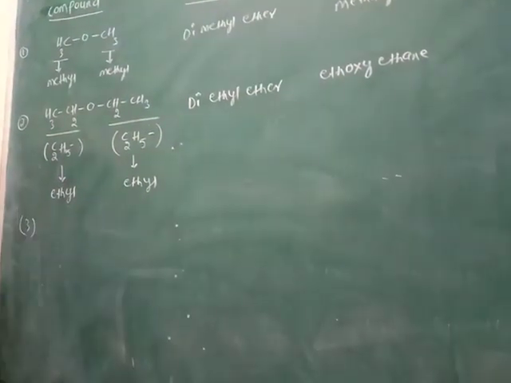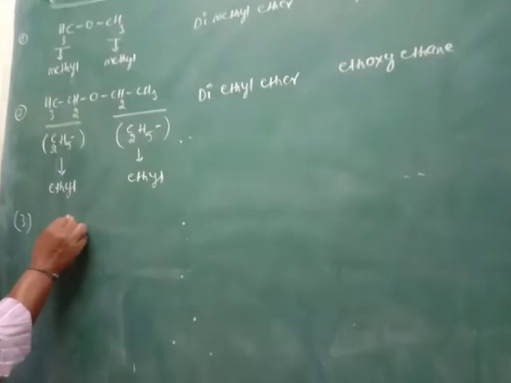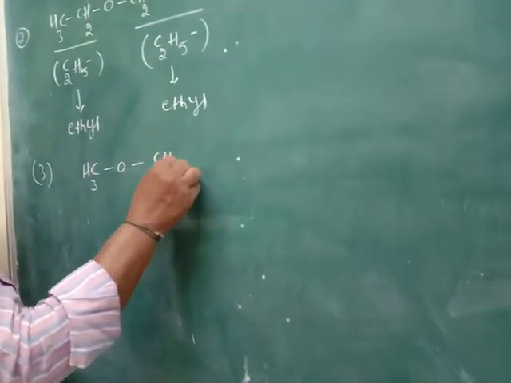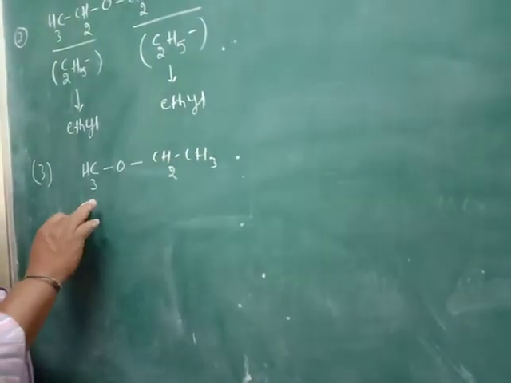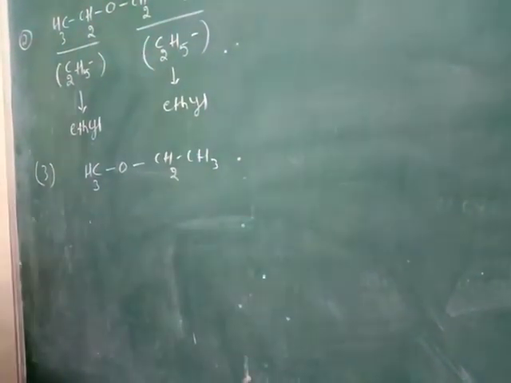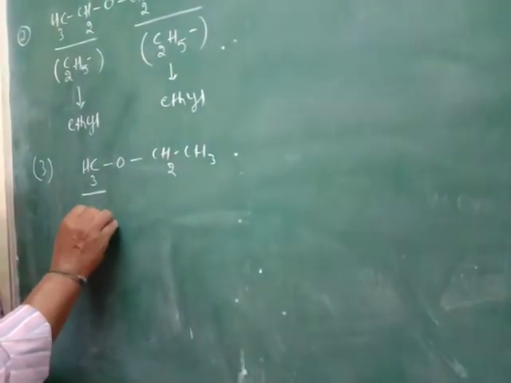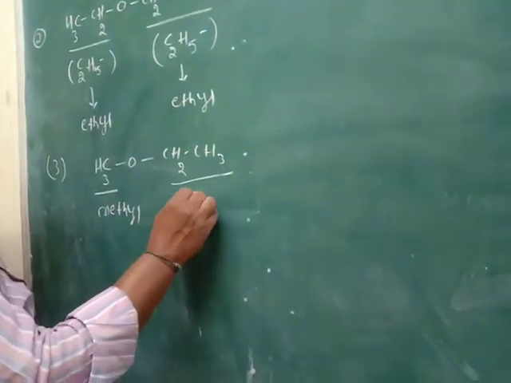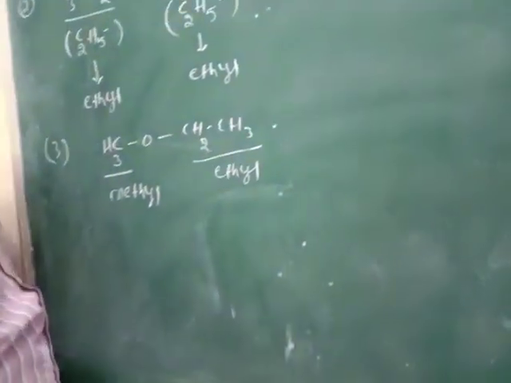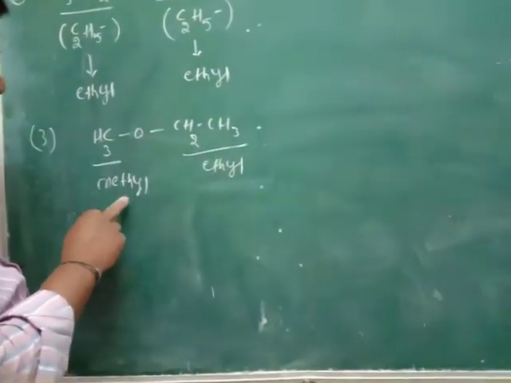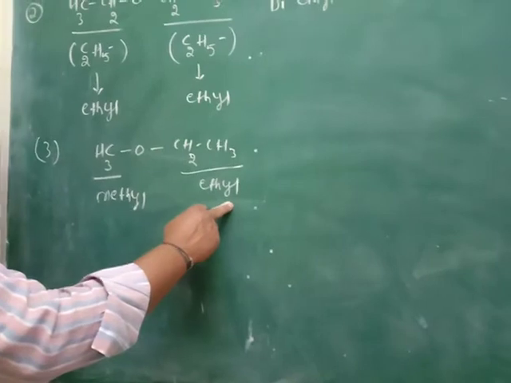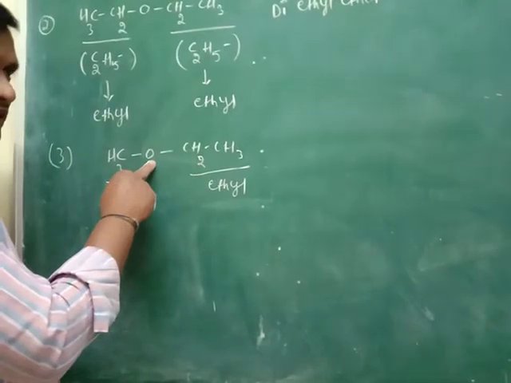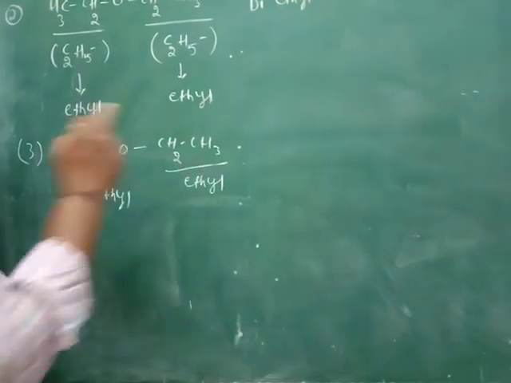Now the third one is, for example, CH3-O-CH2CH3. The alkyl CH3 is methyl, and C2H5 is ethyl. Methyl is the smaller alkyl, ethyl is the larger alkyl group. The smaller alkyl group with oxygen is called methoxy, and the parent is ethane.